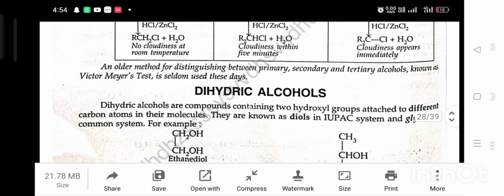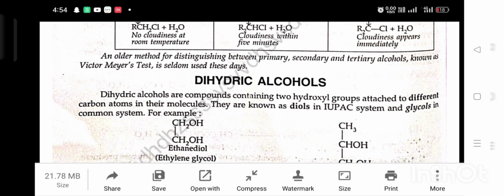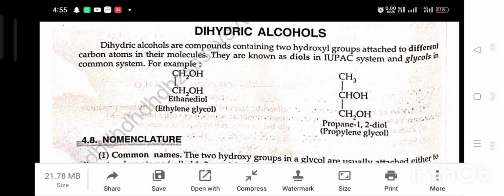Dihydric alcohols. Dihydric alcohols are compounds containing two hydroxy groups attached to different carbon atoms in their molecule. They are known as diols in the IUPAC system and glycols in the common system. For example, ethane diol, ethylene glycol.